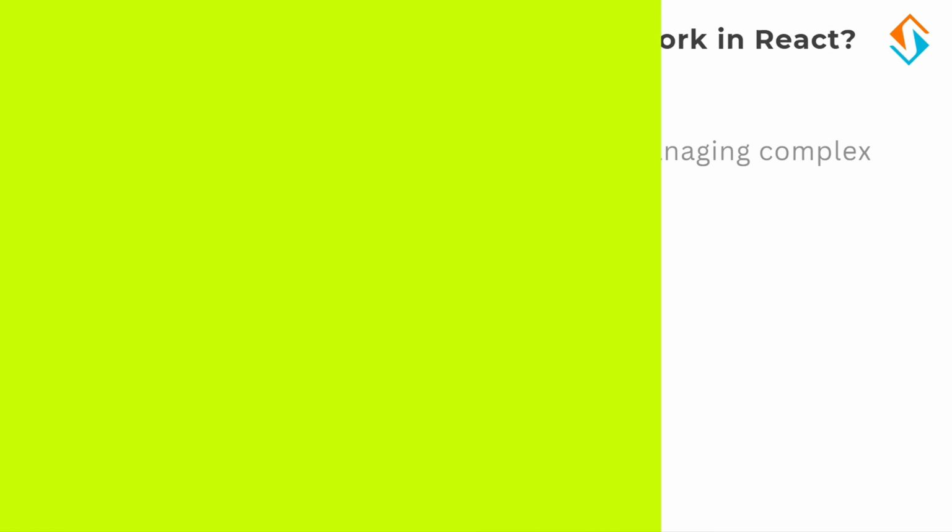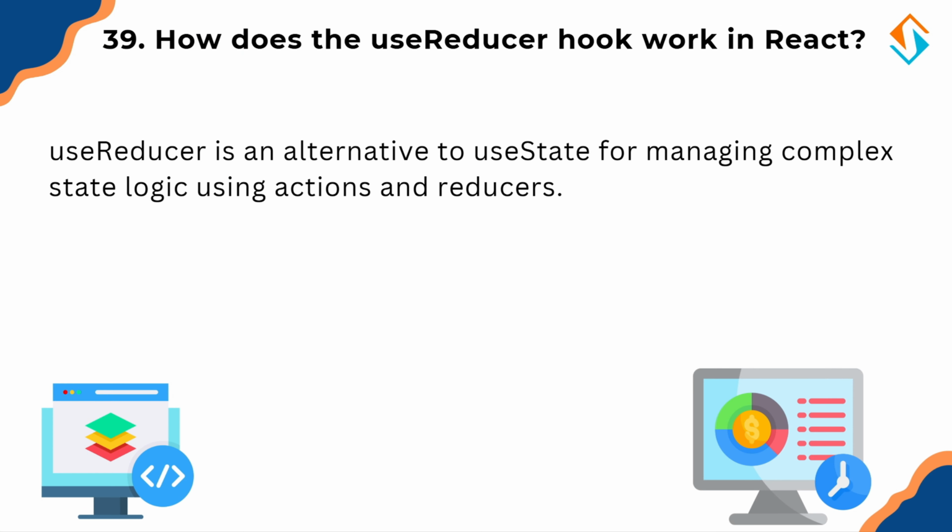Now let's talk about managing complex state using the useReducer hook. useReducer is an alternative to useState for managing complex state logic. Instead of calling setState directly, you dispatch actions that update the state through a reducer function. Think of useReducer like a to-do list manager. Instead of updating tasks manually, you send instructions like add task or mark task as done, and the manager, the reducer, handles the update.